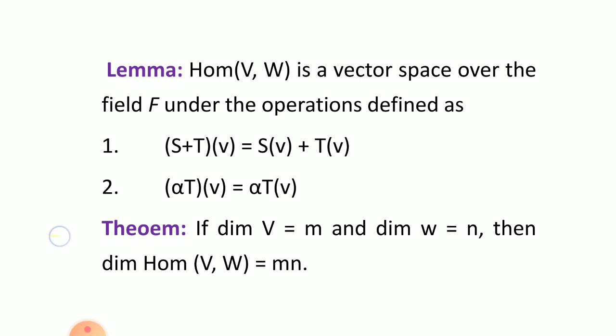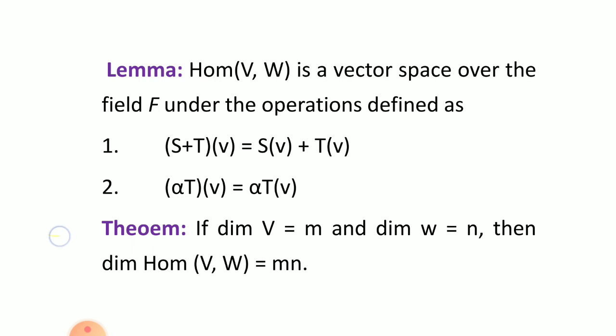Listen carefully again. Dimension of Hom(V,W) is equal to dimension of V into dimension of W. But dimension of V is given as m, dimension of W is given as n. Therefore, dimension of Hom(V,W) is equal to m into n. This formula is very important for MCQ.